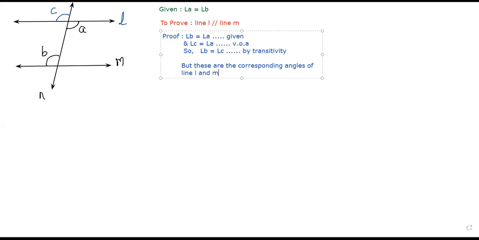Yes, but these are the corresponding angles of which lines? L and M. And so, just now we have proved that if the corresponding angles are equal, lines are parallel. So, by what? By the converse of the corresponding angles axiom. Yes or no? By the converse of corresponding angles axiom, lines become parallel. Yes or no, children? Yes, sir. Line L becomes parallel to line M, hence proved.